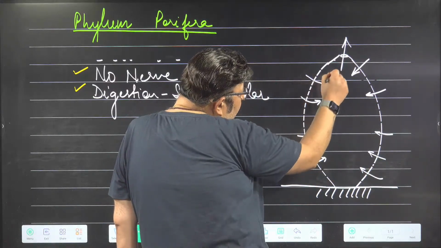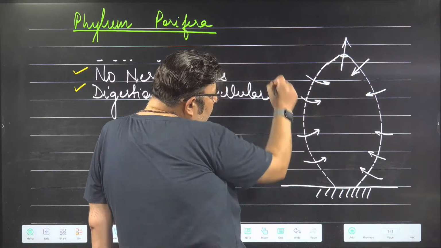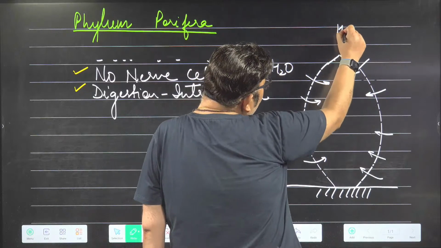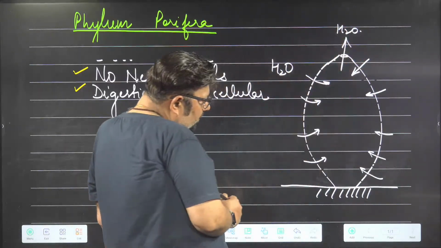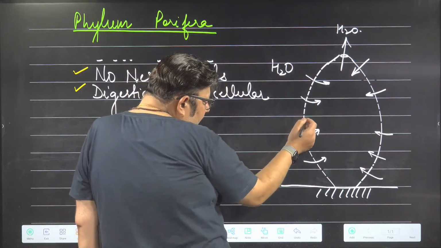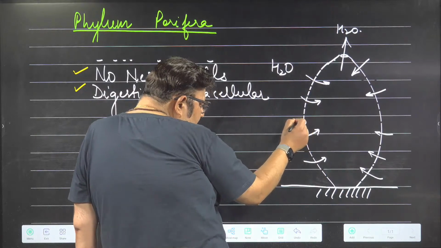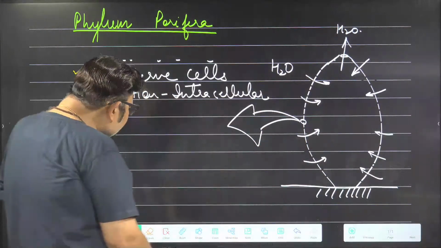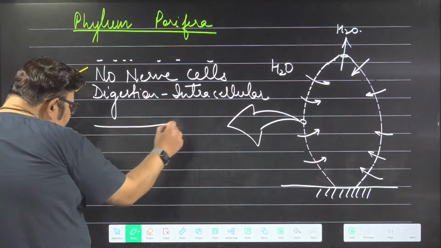They live in water, water comes in, water goes out, right? If I make this bigger, you'll find that this is a canal of cells.